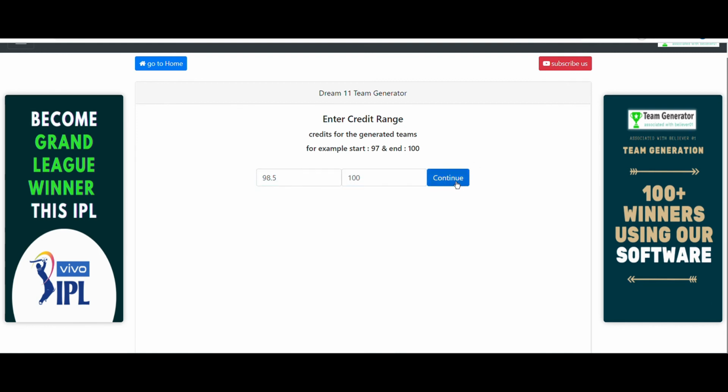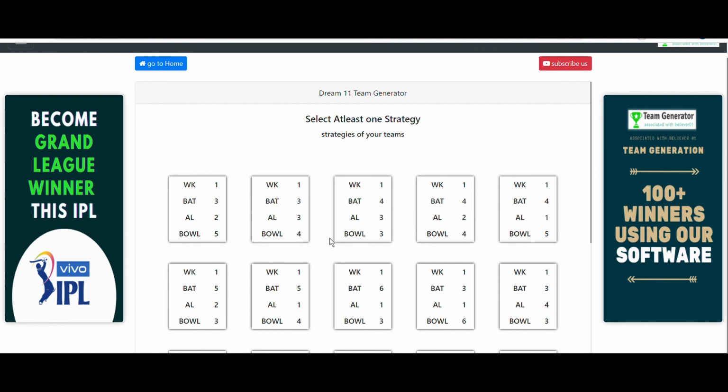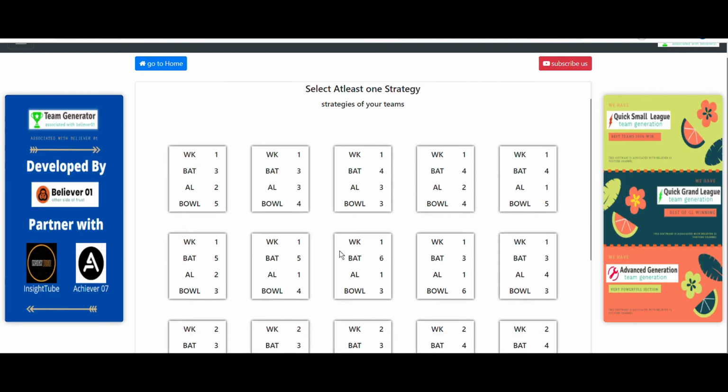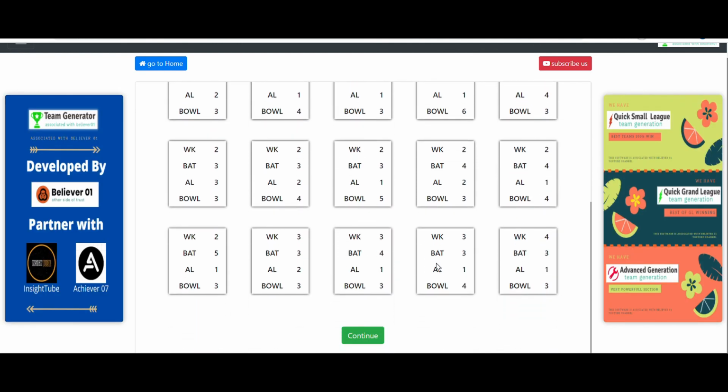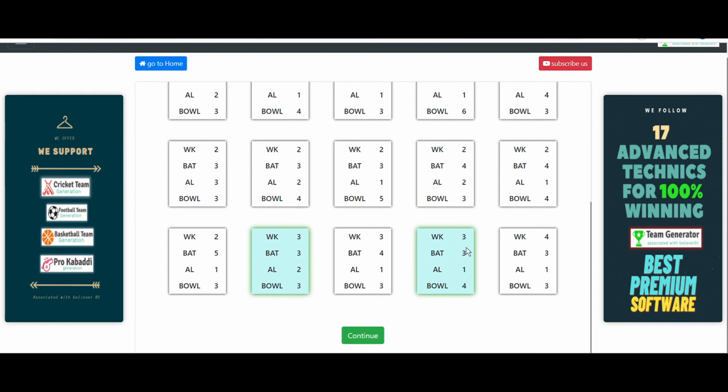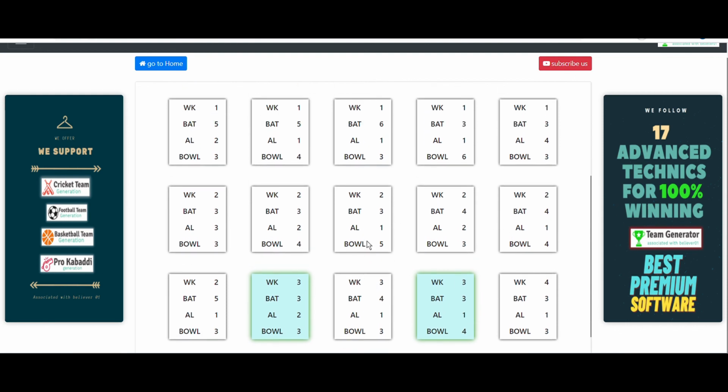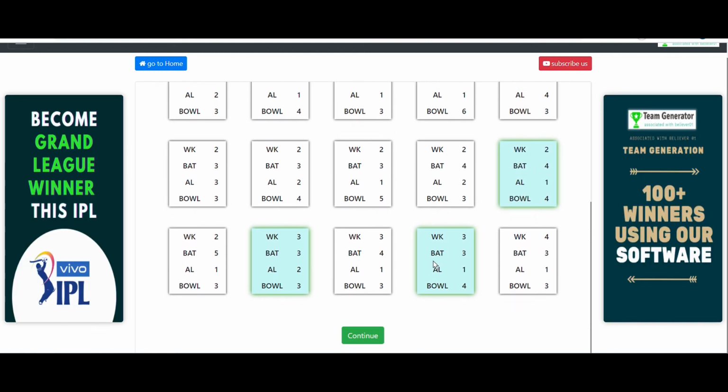And continue here, and we need to select the strategies. I have already given you the strategies. These are the strategies: 3-3-2-3 and 3-3-1-4, and another one, 2-4-1-4. After that, 2-4-2-3, I guess. Okay, these are the strategies I have given.